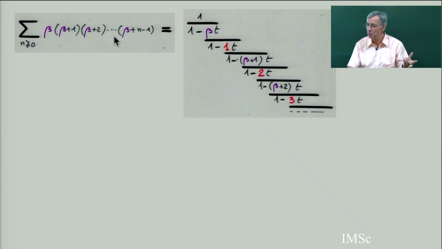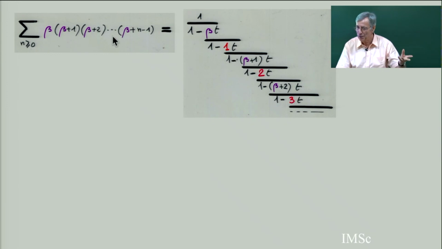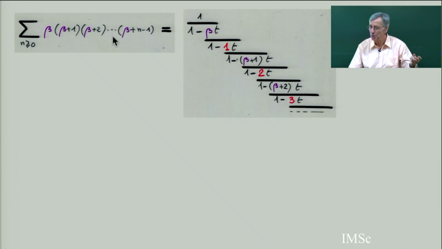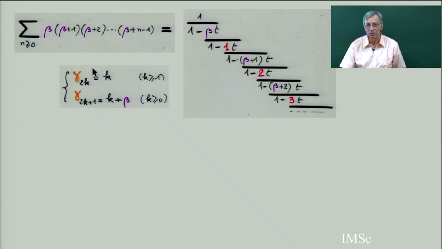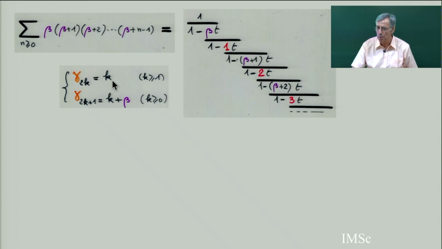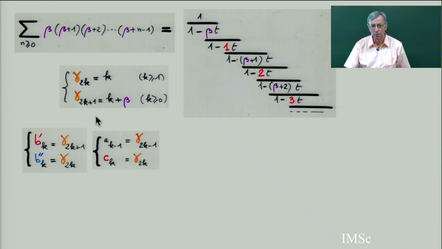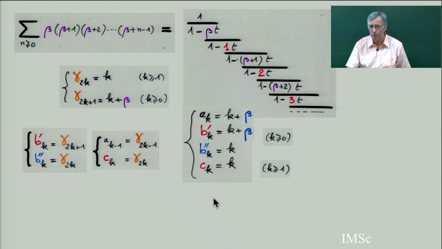And this is the distribution of permutations by left to right minimum element, or the Stirling number, or permutations by number of cycles. And it's easy to prove now. All the material we have done, it's easy to get a combinatorial proof of this. So this continued fraction is gamma 2k equal k, gamma 2k plus 1 equal k plus beta, which gives you this transformation, gives you this by the contraction of path, gives you this.